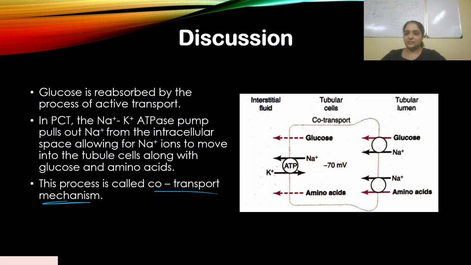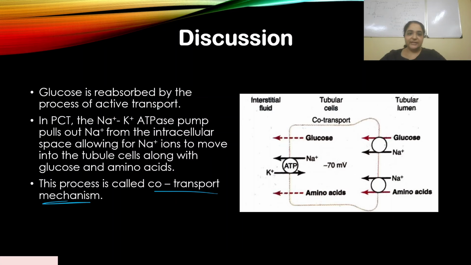So here it is. I think you're already familiar with this diagram. So you have glucose and sodium moving in, sodium moving out over here, and then glucose moves out through those channels over here, and amino acids move out into the interstitial fluid. Obviously, you don't want to lose out on glucose and amino acids. So the PCT is designed in such a way that it does not allow glucose and amino acids to be excreted out. We don't want that. So we want it to be pulled in. Along with that, sodium also is getting pulled in.